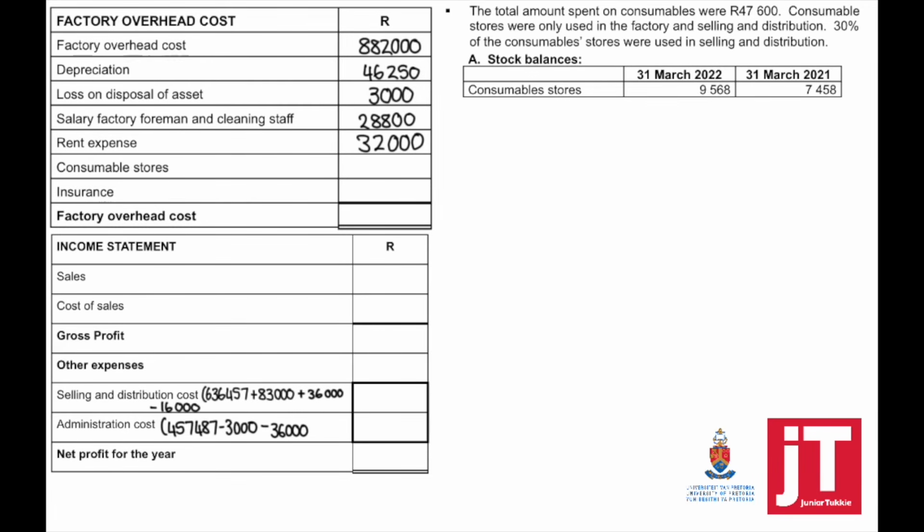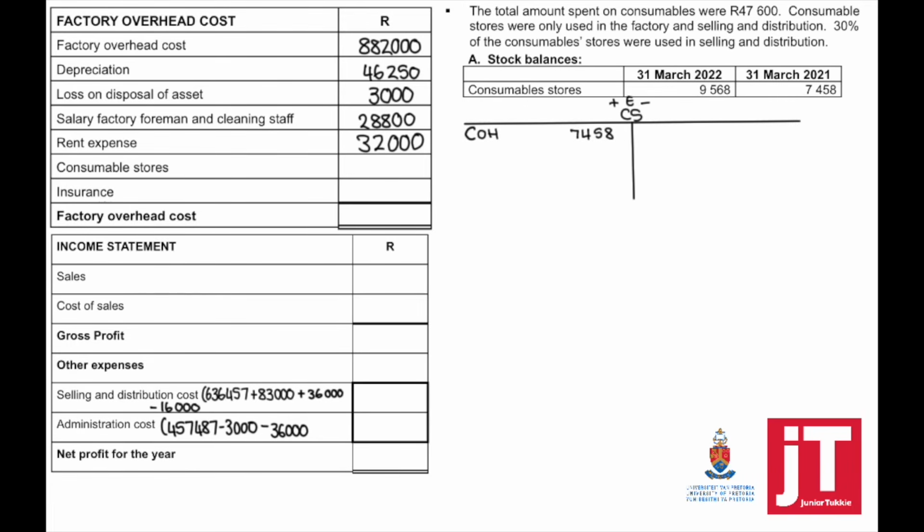The total amount spent on consumables was 47,600. Consumable stores were only used in the factory and selling and distribution. 30% of consumable stores were in the selling and distribution, which means that 70% will go to the factory. Please do not forget about the opening and closing balances for consumable stores.